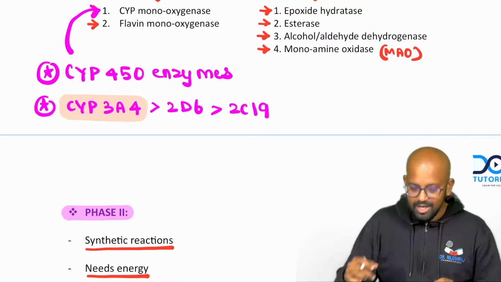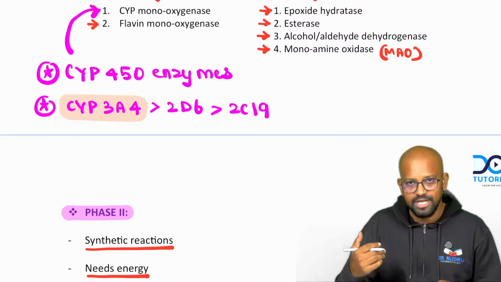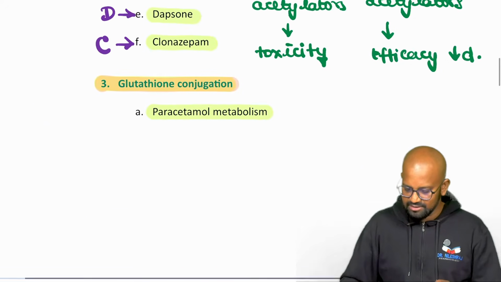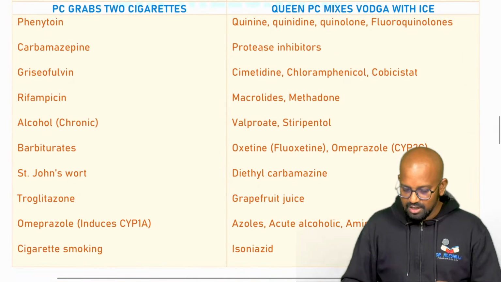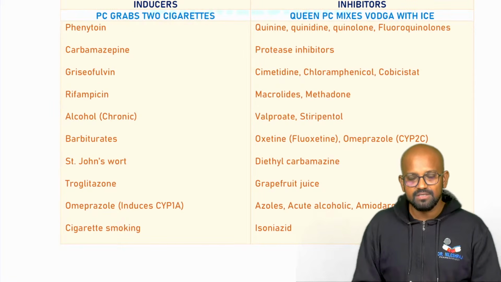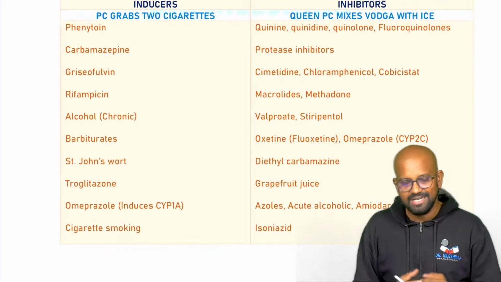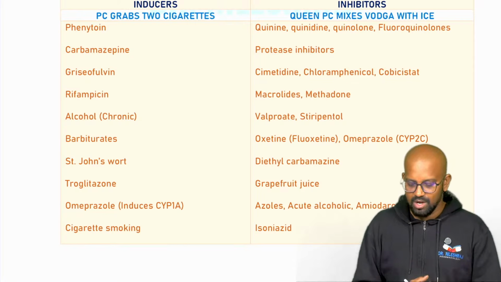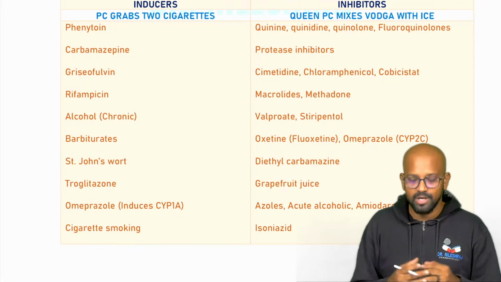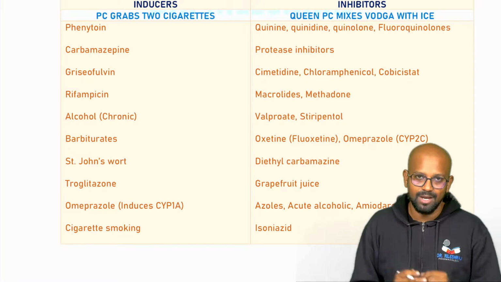Now we have some drugs which might be either inducing or inhibiting the CYP 450 enzymes. We have a bigger list. Sir, do we need to remember all of these things? Actually not, at least 3 or 4 we expect you to know. But the more you read, the easier it is going to be, because we're going to explain that with a mnemonic.